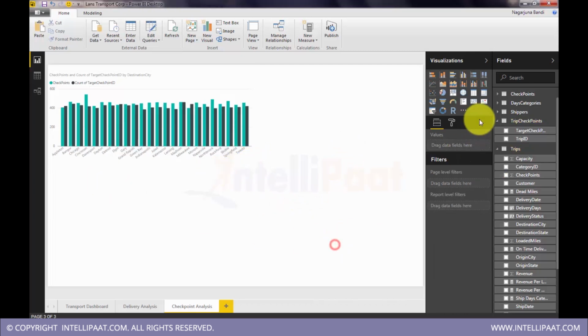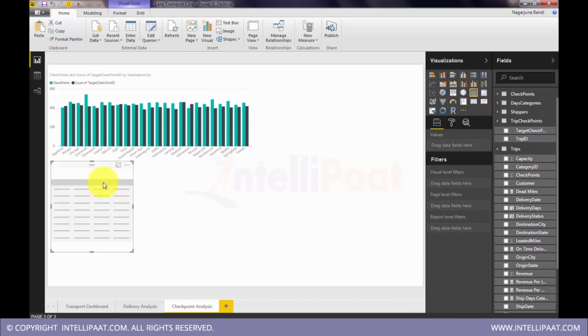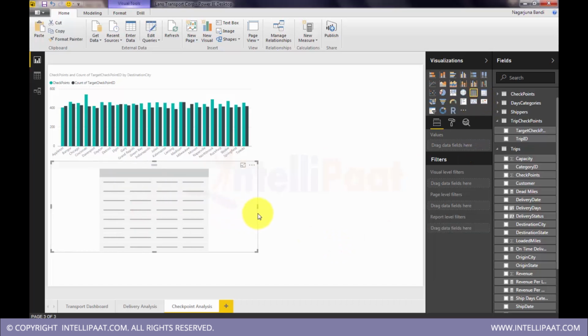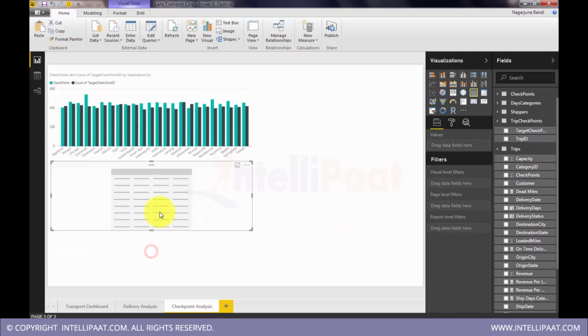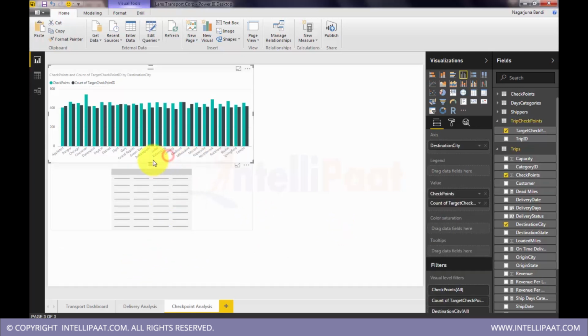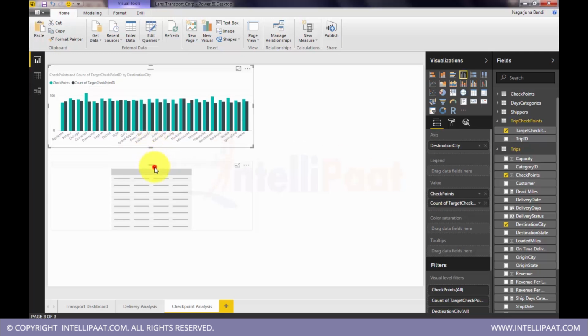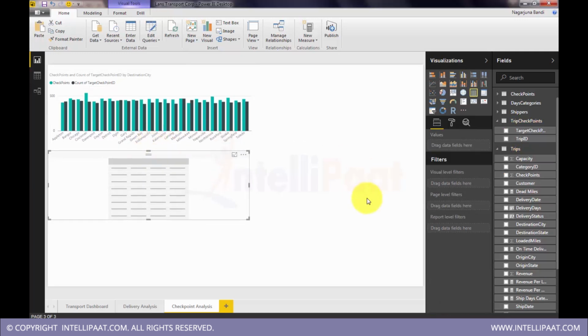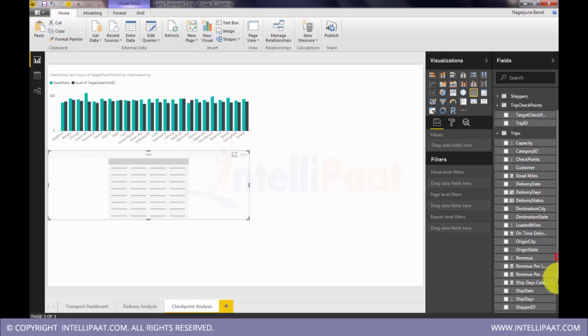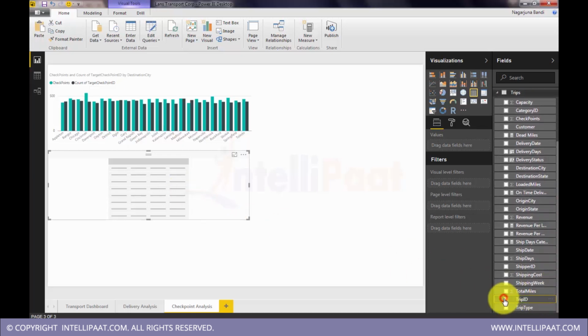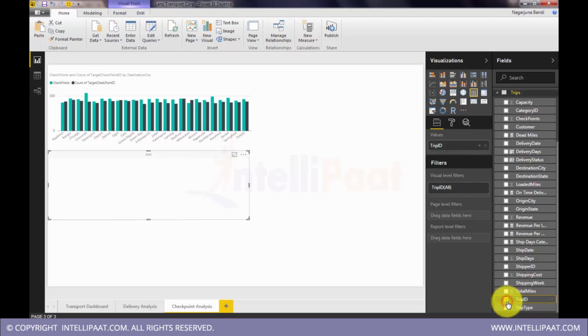For that I will pull a table visualization, and in the table visualization I will select fields like the trip ID, actual trip ID. Just click select on that trip ID.